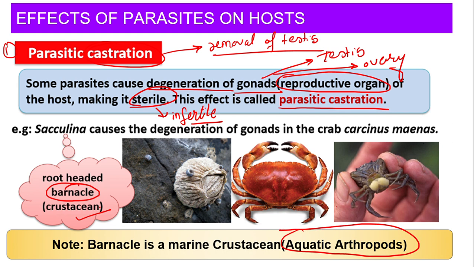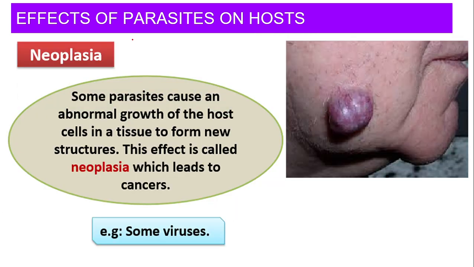For now you won't understand these things. Wait for the animal kingdom class, right? We have studied Arthropoda, it is the largest phylum. So aquatic arthropoda we call crustacean, and one example is barnacle. Now, here you can see the example of barnacle, and this is the crab. Here you can see the barnacle has attached to the crab. So this is an example of parasitic castration.